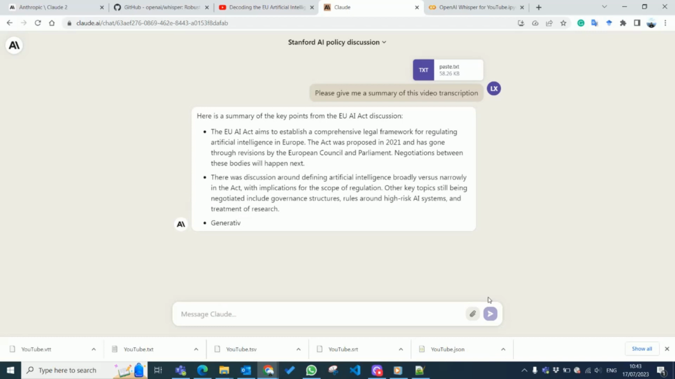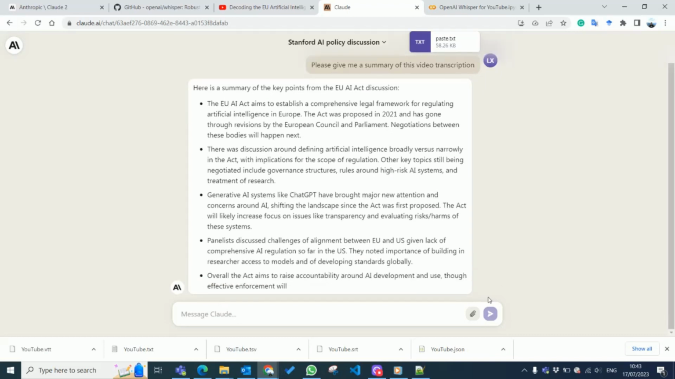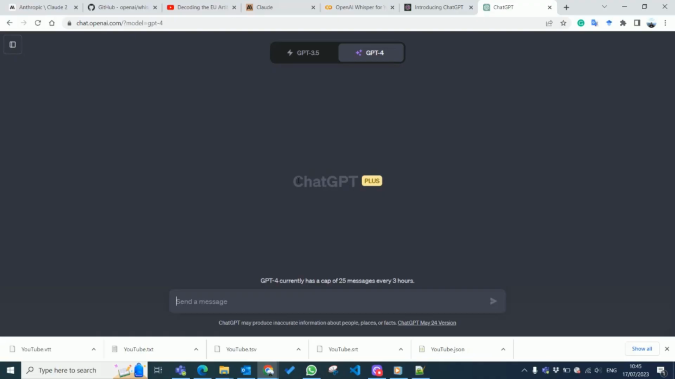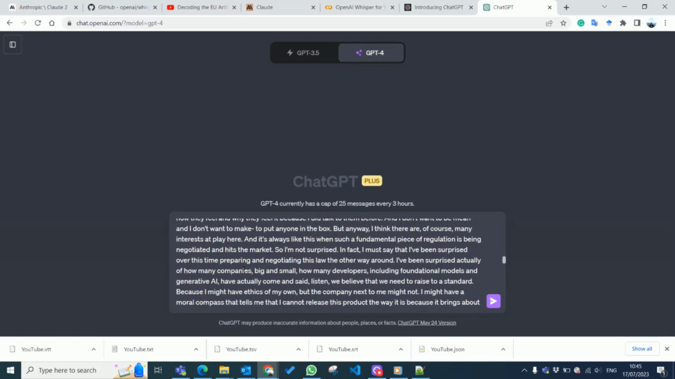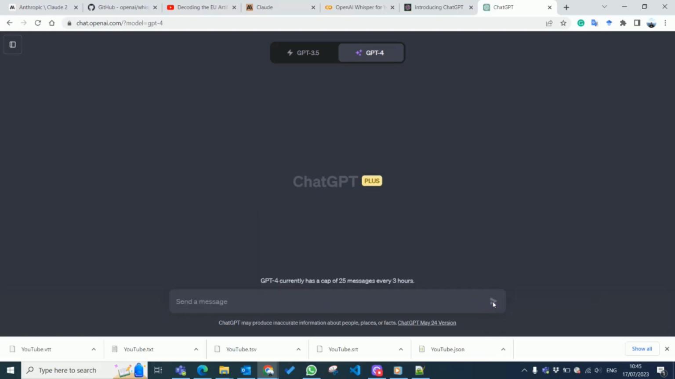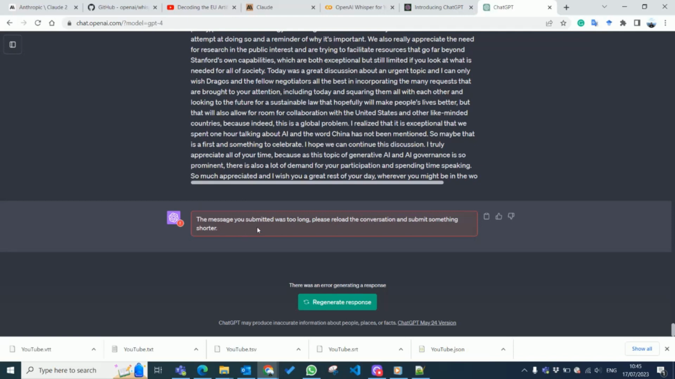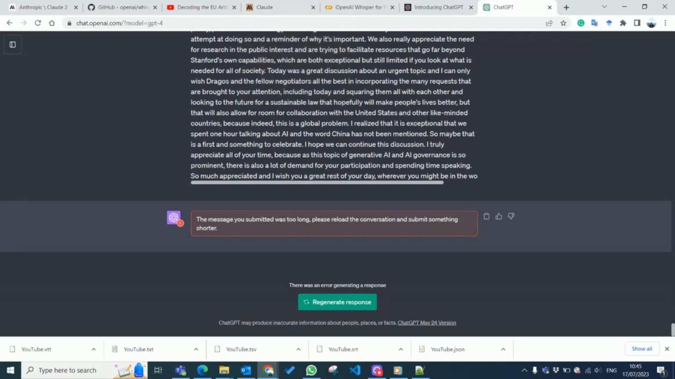So here is a summary of the key points from the EU AI Act discussion. It gives us some points here. Anyway, I just want to quickly show you that in ChatGPT, if we copy the transcript text, let's see what ChatGPT will do. The message you submitted was too long. Please reload the conversation and submit something shorter. But in Claude, we can do it in one go, which is convenient.